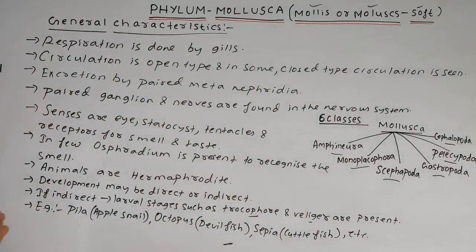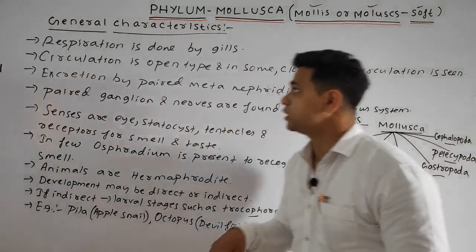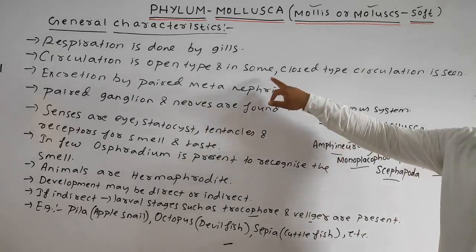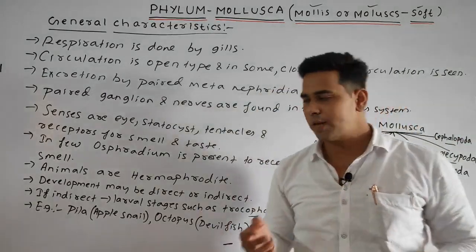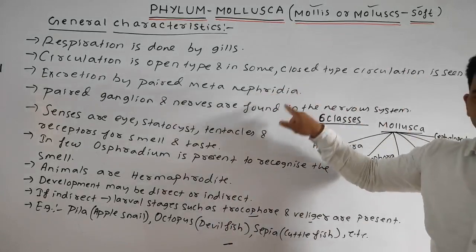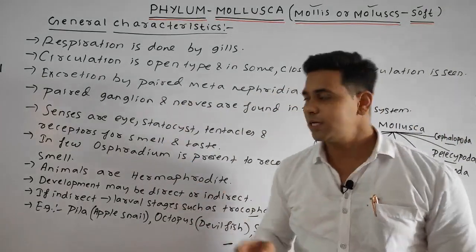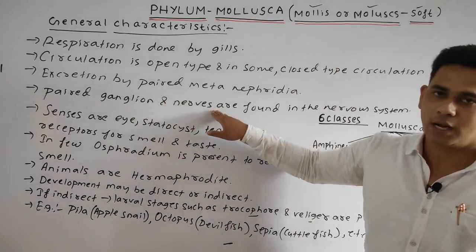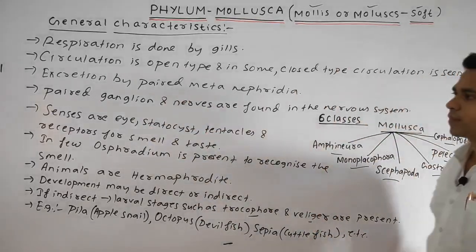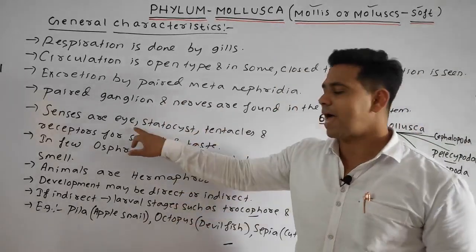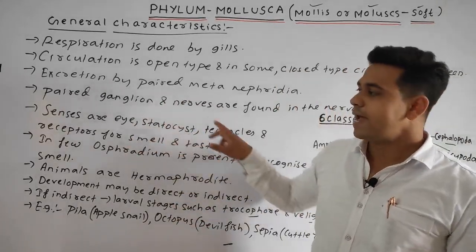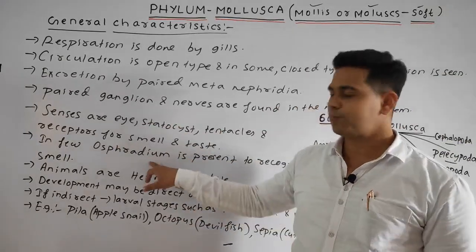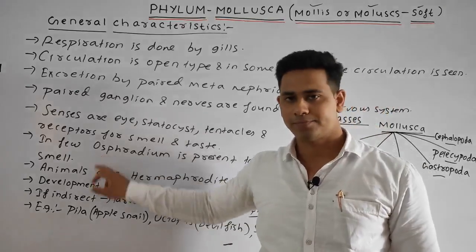So students, now what points have we discussed? Firstly, we discussed that respiration is done by the gills, the gills of the ctenidium. Circulation is open type and in some also closed type. Excretion is by paired metanephridia. Then in the nervous system, the paired ganglion and the connecting nerves are present. Senses are present in the form of eyes, statocysts, tentacles, and receptors for smell and taste. And in some, the osphradium is present for the recognition of smell.